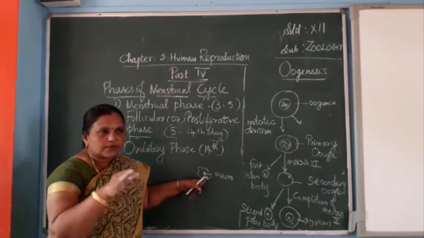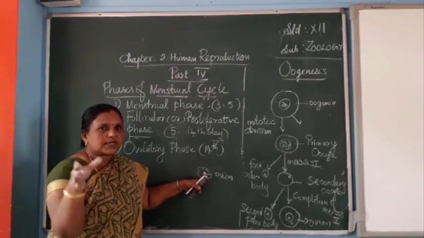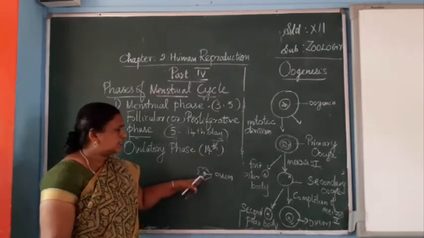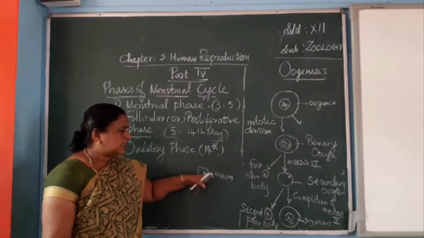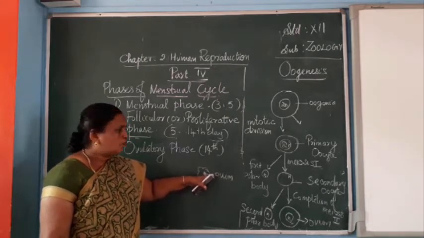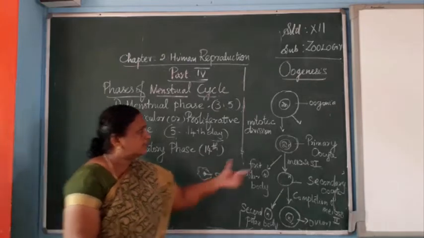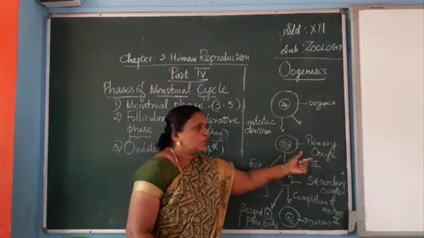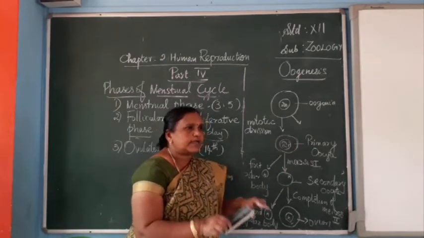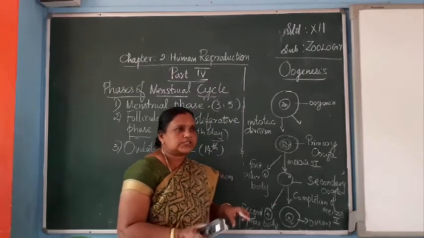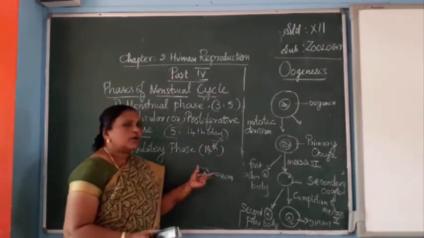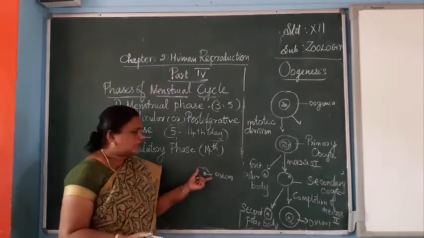Inside the ovary, the Graafian follicles are attached in the cortex region, and in the cortex region the ovum will be there, surrounded by follicle cells. Already we have studied the different stages: the primary oocyte is surrounded by a single layer, then primary, secondary, and tertiary follicle cells.